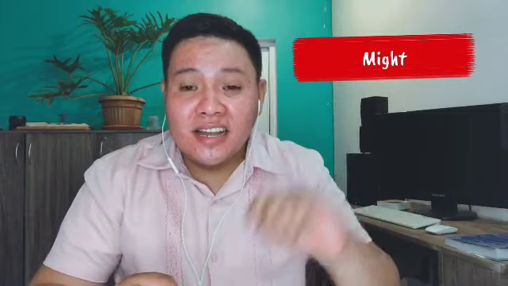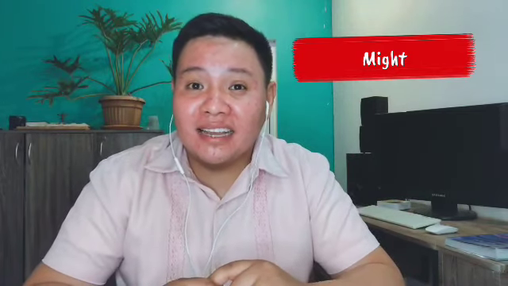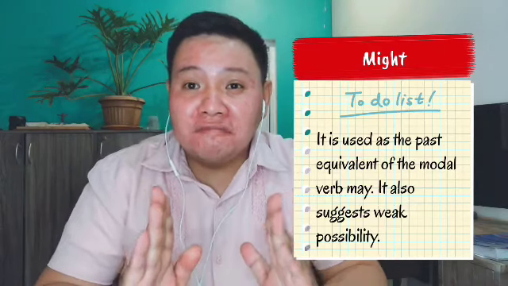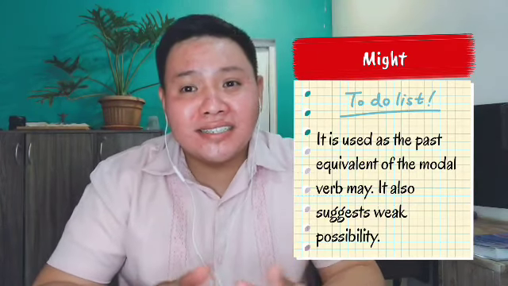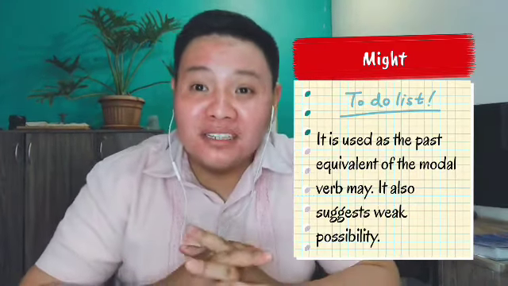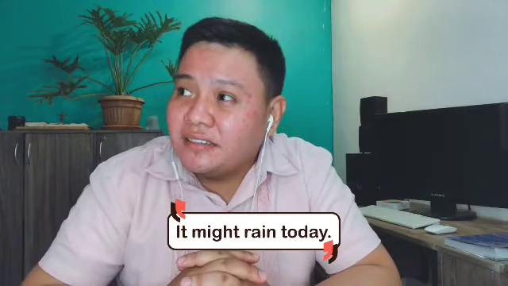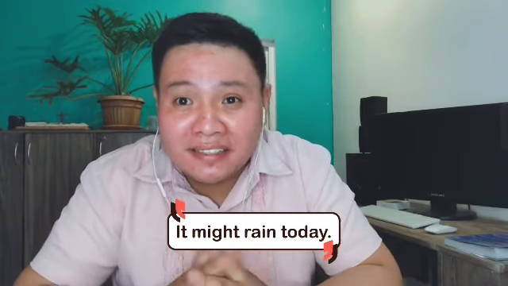And we have here the modal verb might. So when do we use modal verb might? It is used as the past equivalent of the modal verb may, and it suggests a very weak possibility. Say for example, number 1, I think it might rain today. There is a weak possibility that it will rain today, and I'm not sure if it's gonna rain today.